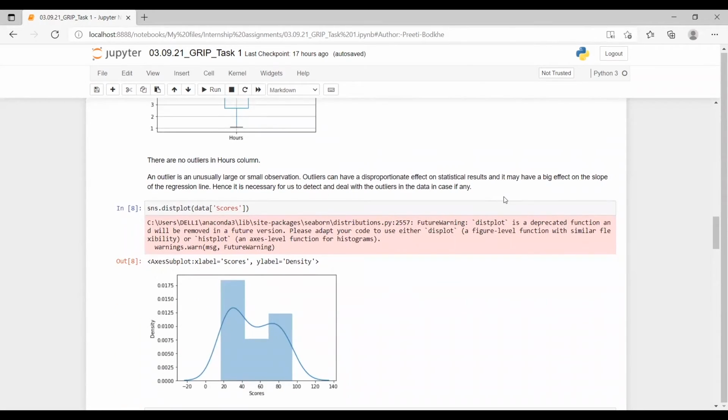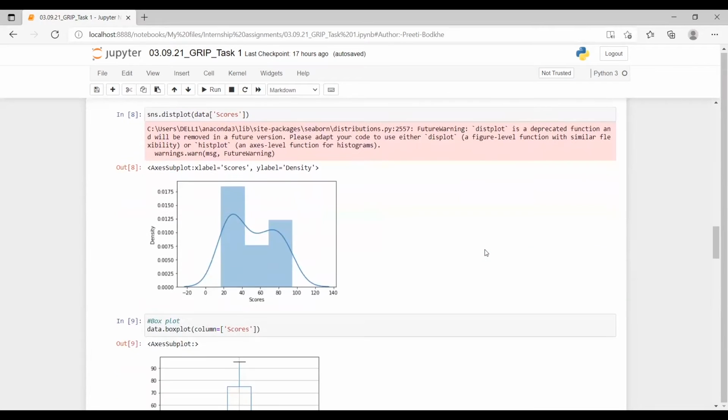An outlier is an unusually large or small observation. Outliers can have a disproportionate effect on statistical results, and may have a big effect on the slope of the regression line. Hence, it is very necessary for us to detect them and deal with them in case there are any outliers in the data.